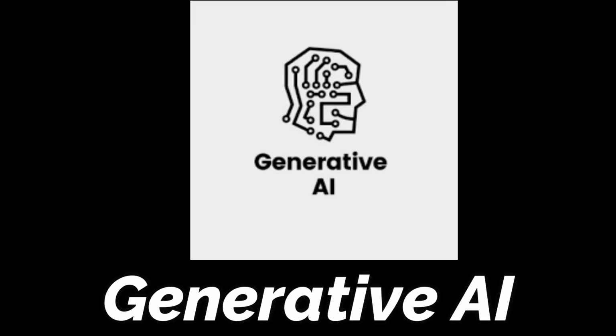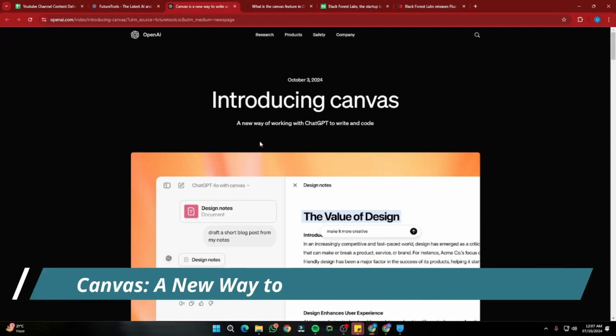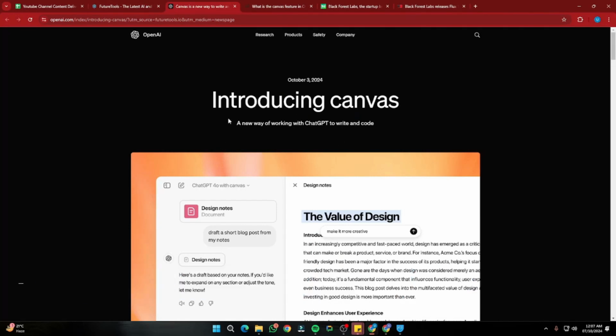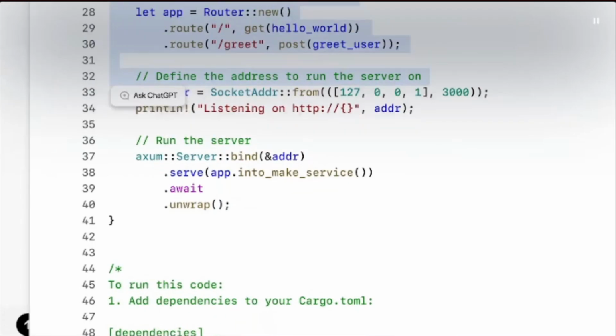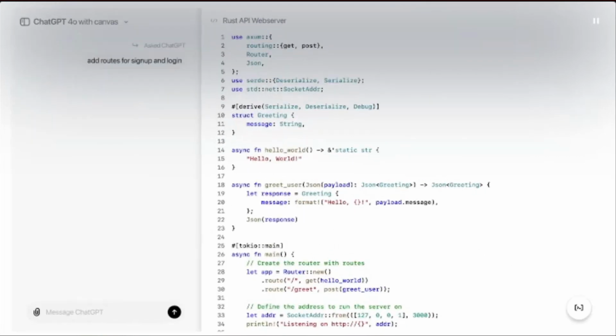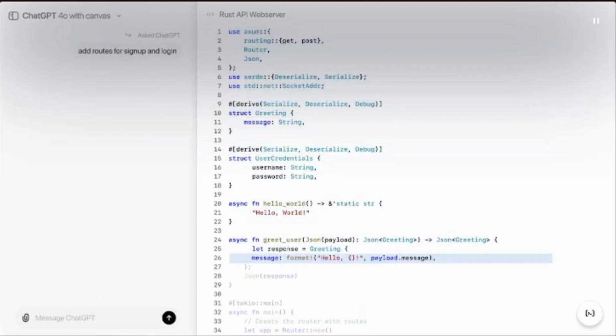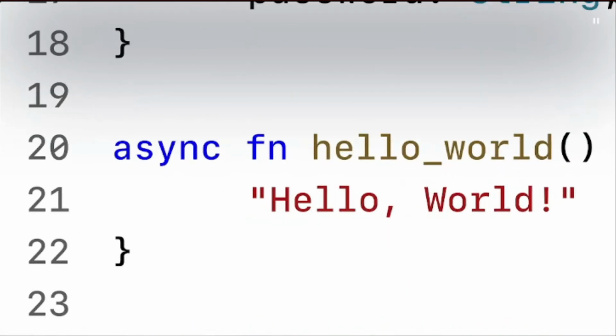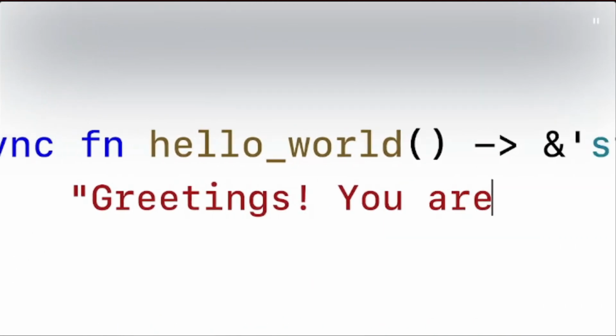So speaking of generative AI, a major update by OpenAI is that they have introduced Canvas, which is basically their new interface or a new way of working with ChatGPT to write and especially to code. They have highlighted the coding capabilities of Canvas everywhere in their OpenAI blog post. So yeah, you guys can see they are saying you can now collaborate better with ChatGPT with the help of their new interface, which is Canvas, right?